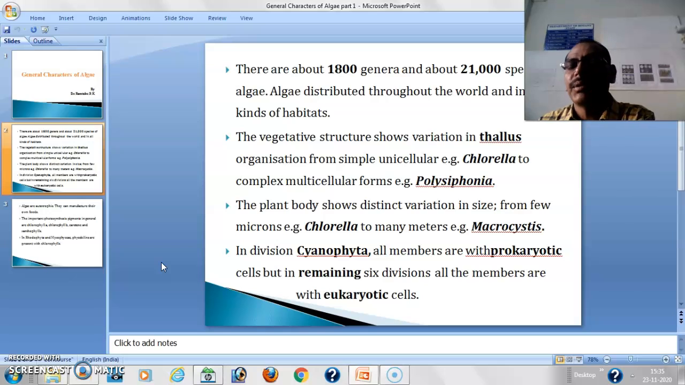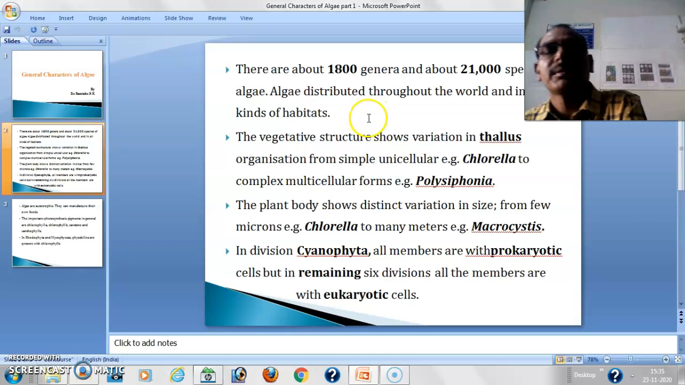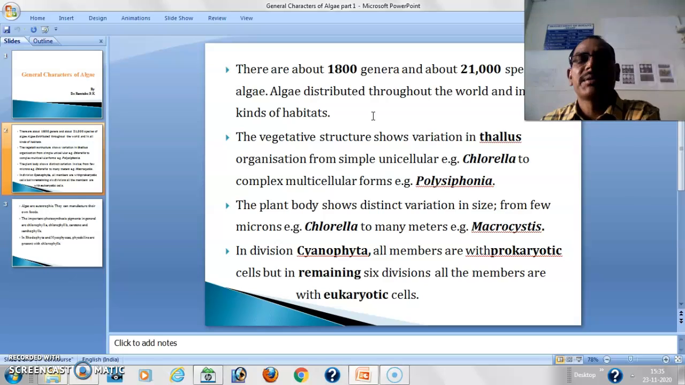distributed throughout the world, and they occur in the different kinds of habitats. Habitat is nothing but the living place of the algae. So they are found on moist soil, or in water, or in marine water, or on ice. So there are the different kinds of the habitats.